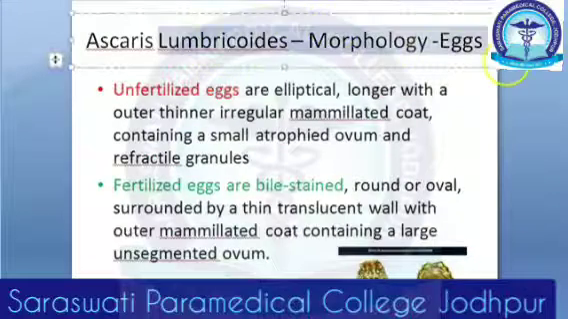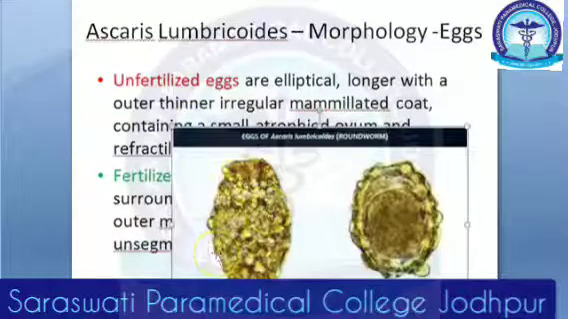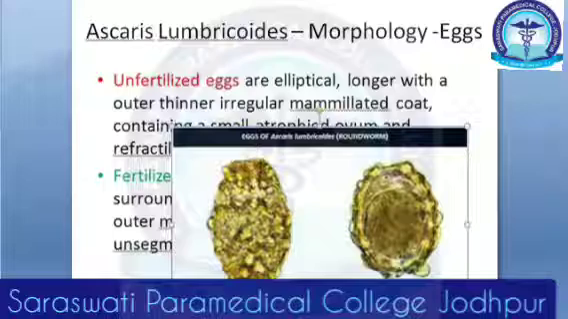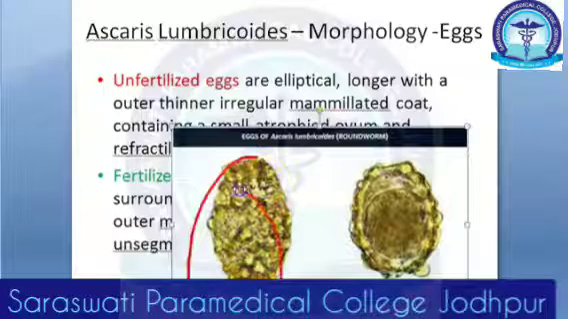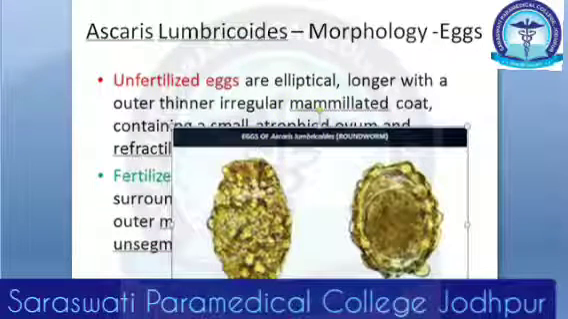Now coming to the eggs. Basically you have unfertilized and then they will become fertilized, obviously. So you have the unfertilized and the fertilized. Now the unfertilized eggs, they are elliptical. Can you see? The unfertilized eggs are elliptical. They are longer with an outer thinner irregular mammillated coat. You can see the outer coat is kind of thinner. It is irregular. It is a mammillated coat. Okay. Now whatever that means.